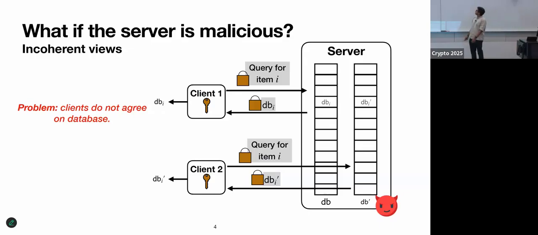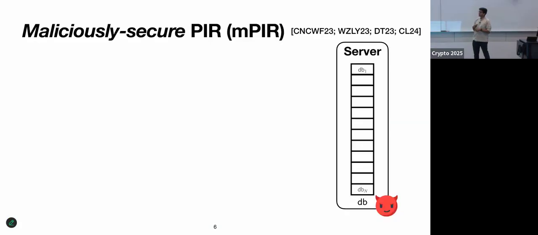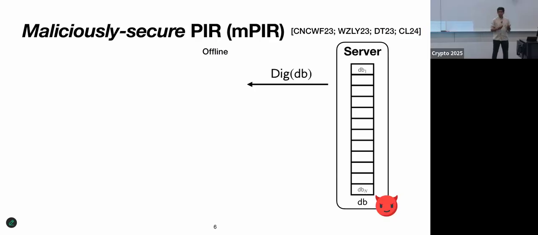To resolve this, there's been a bunch of prior work in the last few years on constructing maliciously secure or authenticated PIR schemes, which I'll just call MPIR for short. Here the model slightly changes. Now there's an offline phase in which the server sends some kind of digest or commitment to the database, which is stored with the client.